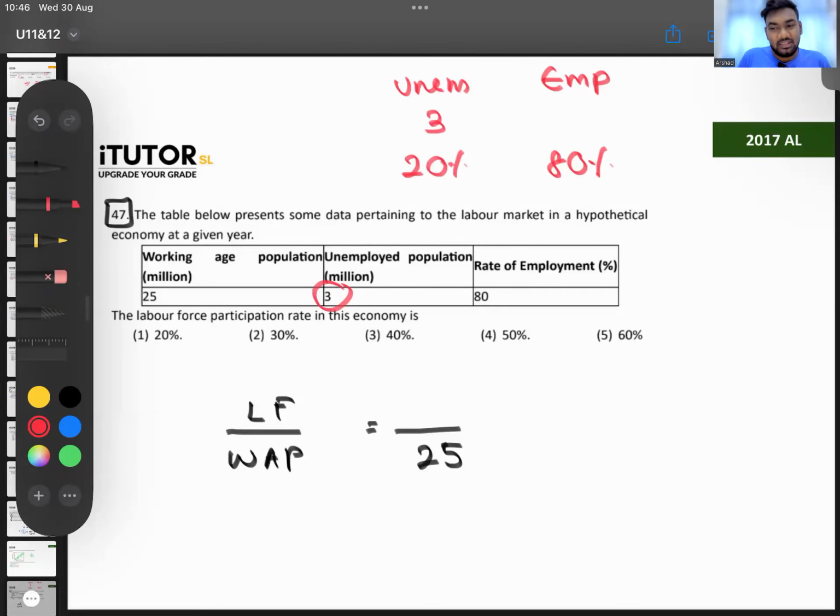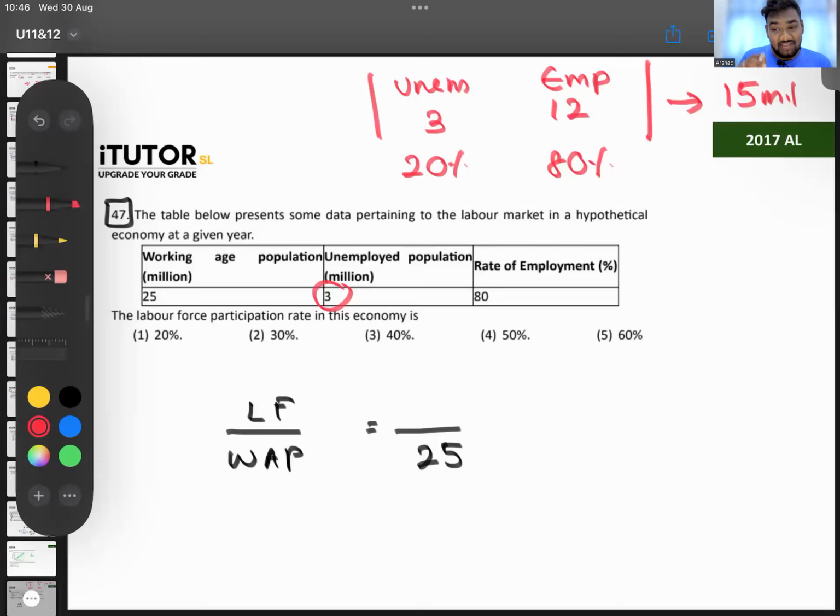If 3 million people represent 20%, how many million people should represent the 80%? This should be 12 million here, right? You'll understand. So then how much is your total labor force? Your total labor force here should be 15 million.